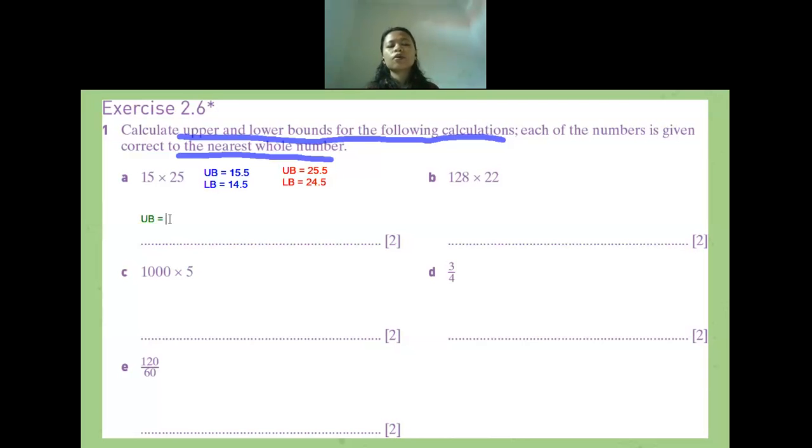How do we find the upper bound? How many times how many? 15.5 times 25.5. Okay, 15.5 times 25.5. How much will it be? Anyone want to help me? 395.25. Okay, 395.25.